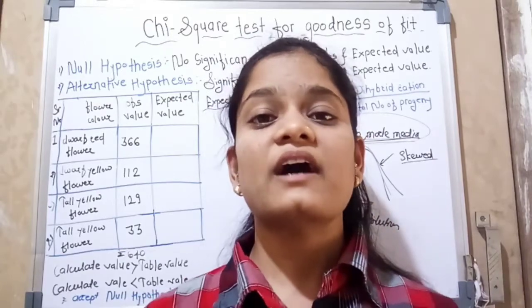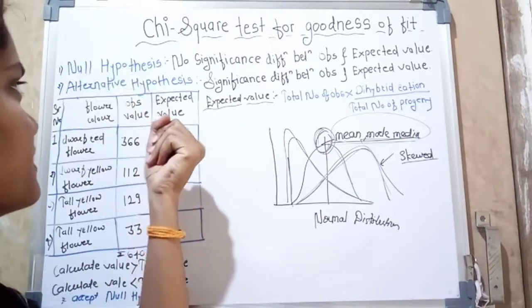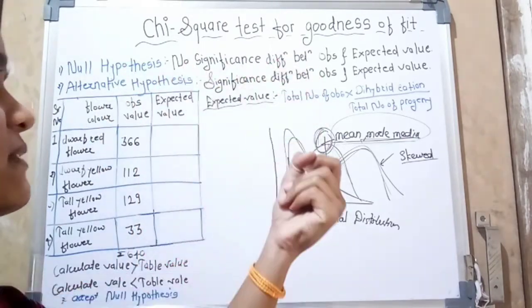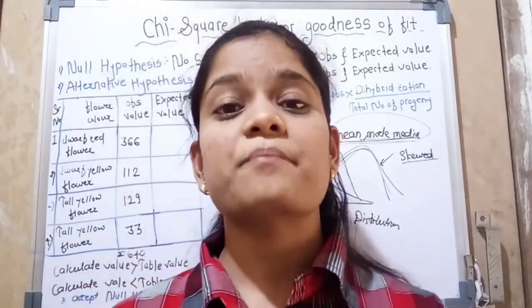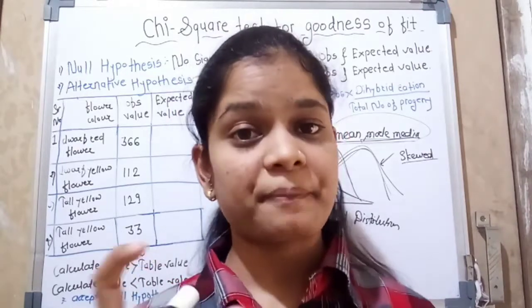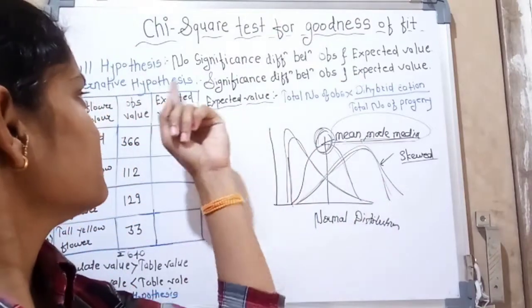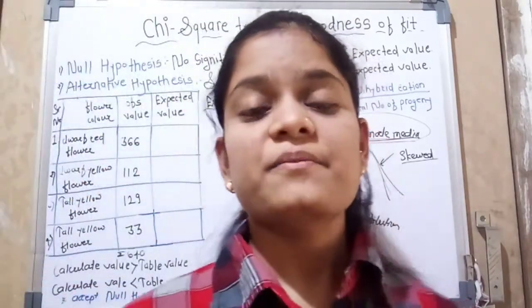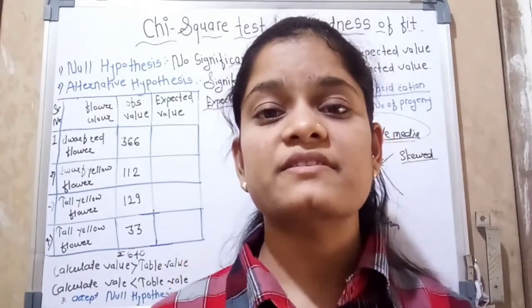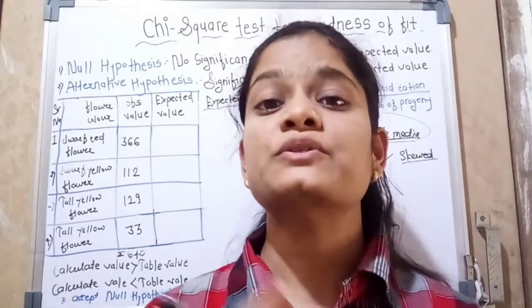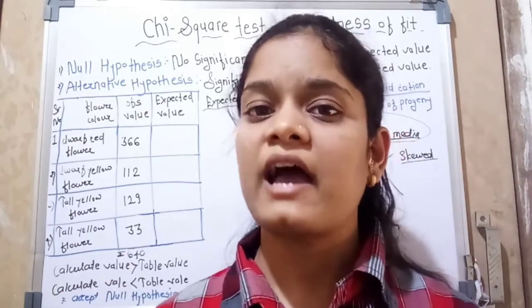The second one is the alternative hypothesis. As I have already mentioned, in the null hypothesis there is no significant difference between the observed values and expected values. At that time your null hypothesis is accepted. The second one is the alternative hypothesis. If you perform an experiment and get a result and conclusion with evidence, your hypothesis is true. At that time the alternative hypothesis is accepted.